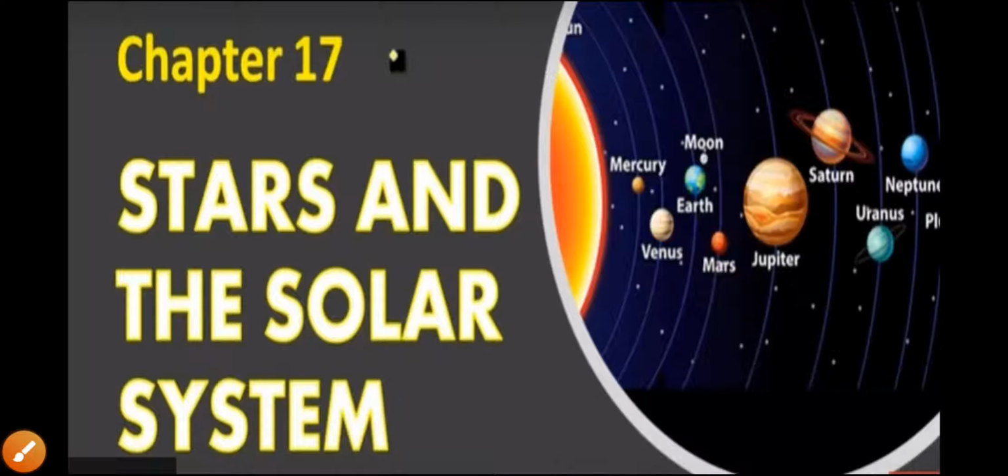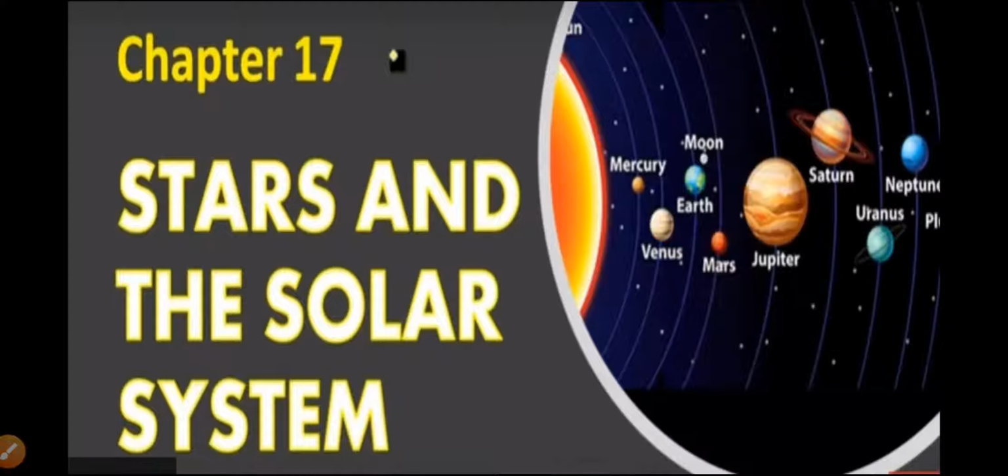This is chapter 17, Stars and the Solar System, from class 8th. During the summer season, when you go on the roof of the house after taking dinner, you are able to see a clear cloudless night in the villages. But in the city, this beautiful scene cannot be seen because of air pollution.